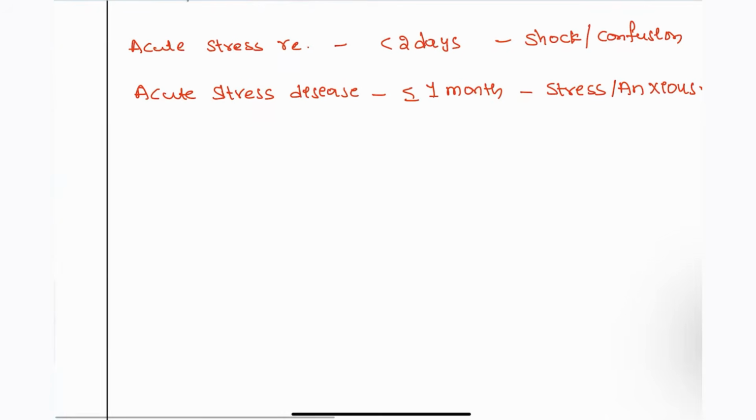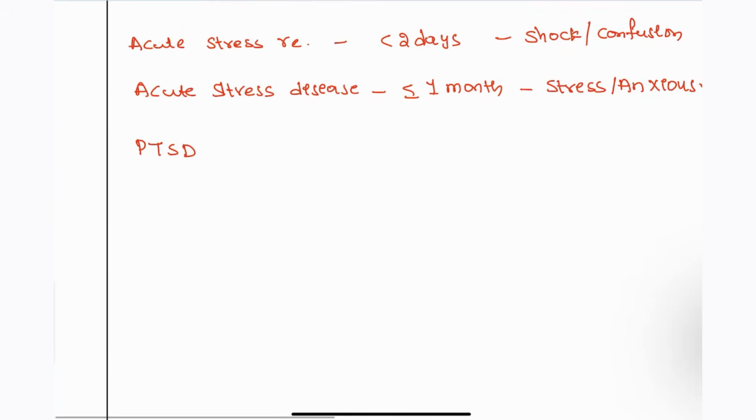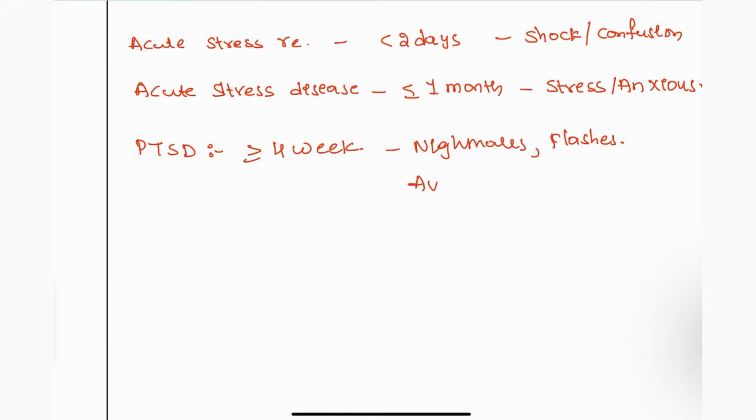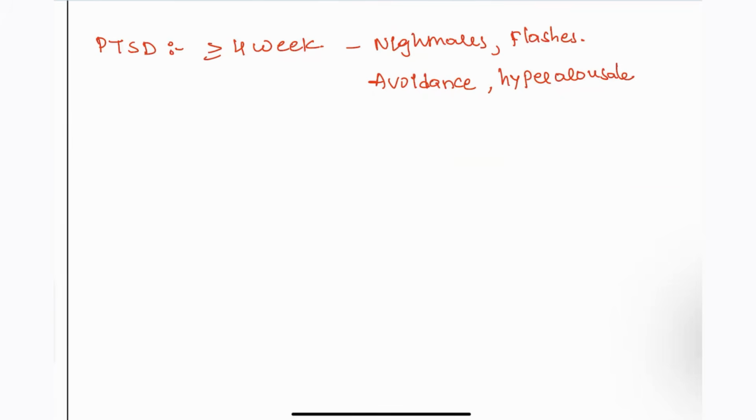But when it comes to PTSD, this will be seen for more than 4 weeks, that means more than 1 month. This patient will be associated with nightmares, flashbacks, and also avoidance of that particular situation. They have hyperarousal with any kind of thought of that particular incident, which is seen in post traumatic stress disorder. And for this patient, what is the best drug of choice, guys?